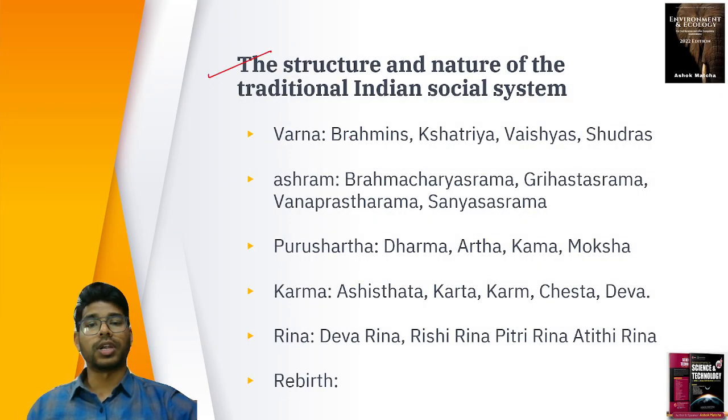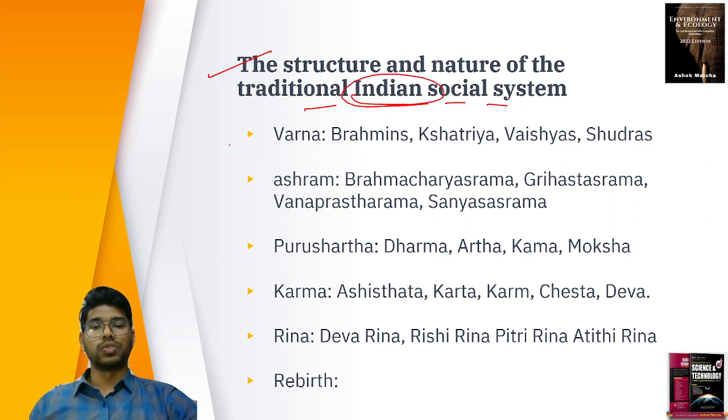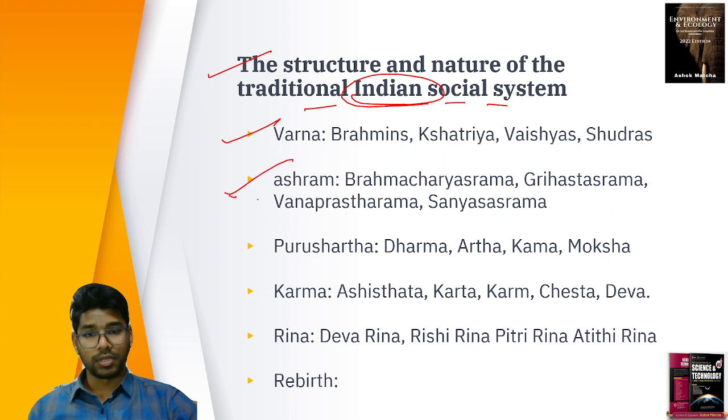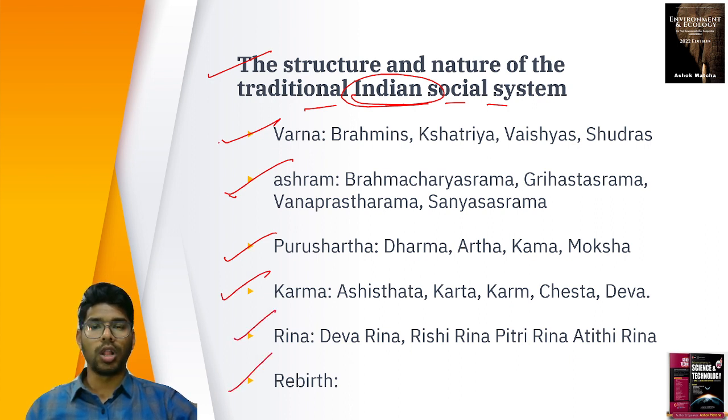Then the structure and nature of the traditional Indian social system. In this we study Varna, Varnashram, Purushartha, Karma, Rina, Rebirth, all these different aspects. In Varna, we know Brahmin, Kshatriya, Vaishyas and Shudras.